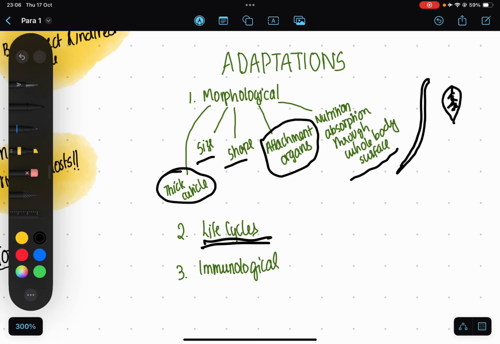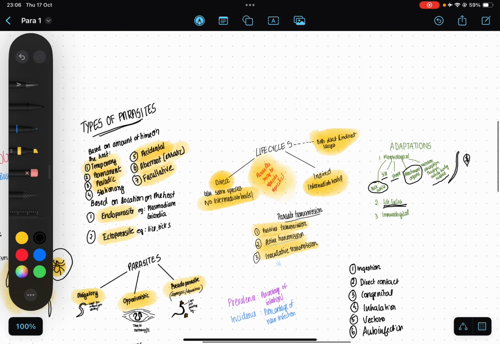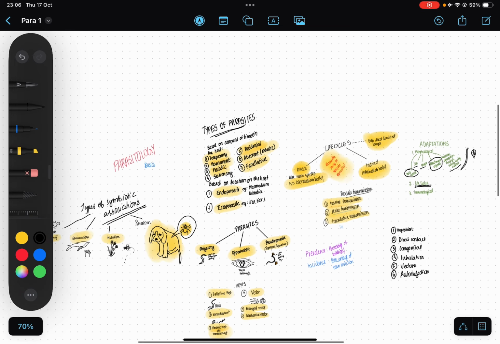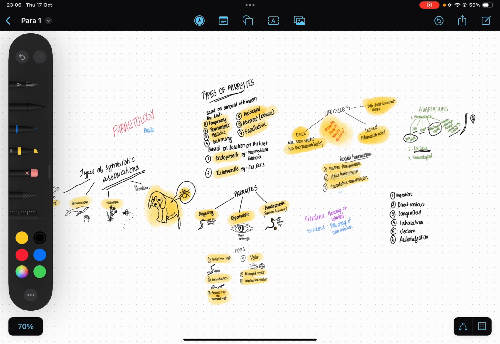So these are the adaptations, and all of these things are the ones that you need to know when you're starting your parasitology classes. I know this wasn't much, but I'm sure this is a good beginning, not just for you guys, but for me as well, to revise my portions before my exam.